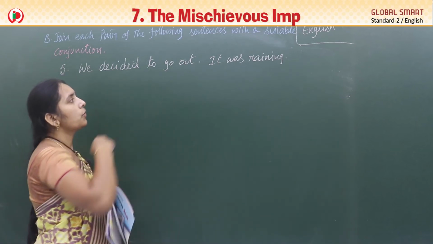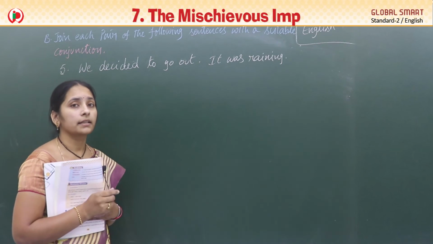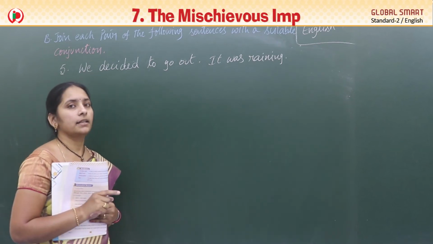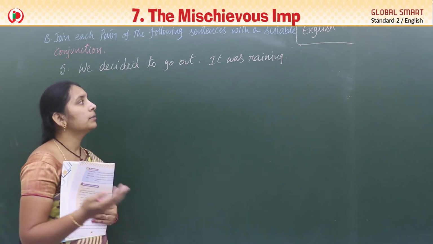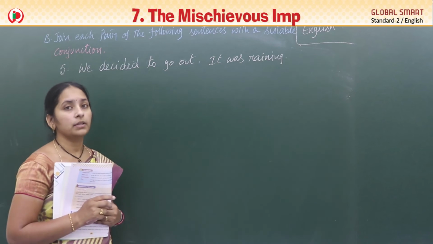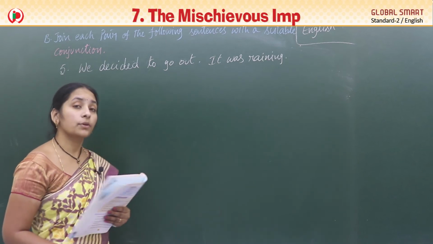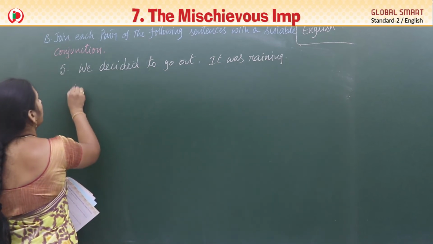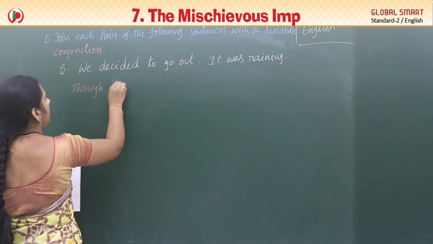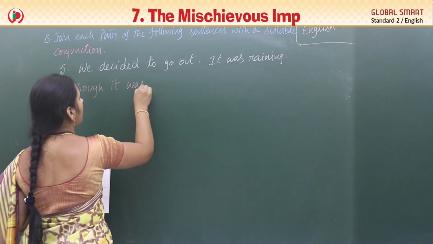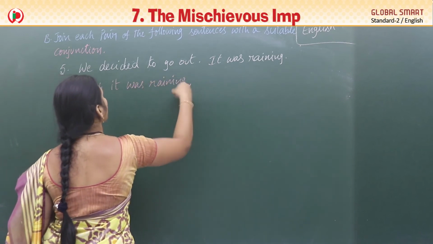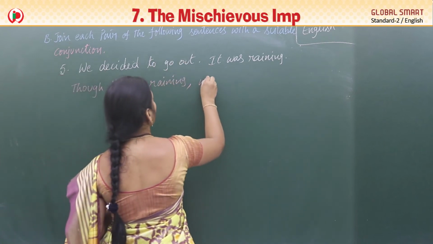We decided to go out, but it was raining. It was raining means already you decided is there. We are going out, but it was raining. That we can say if we are about to go out. But decided is there. So that's why we should write, though it was raining, we decided to go out.